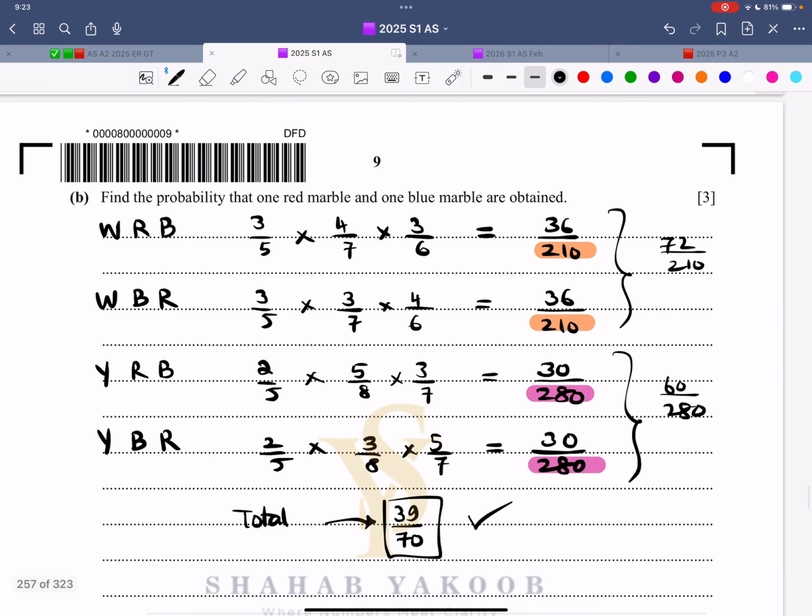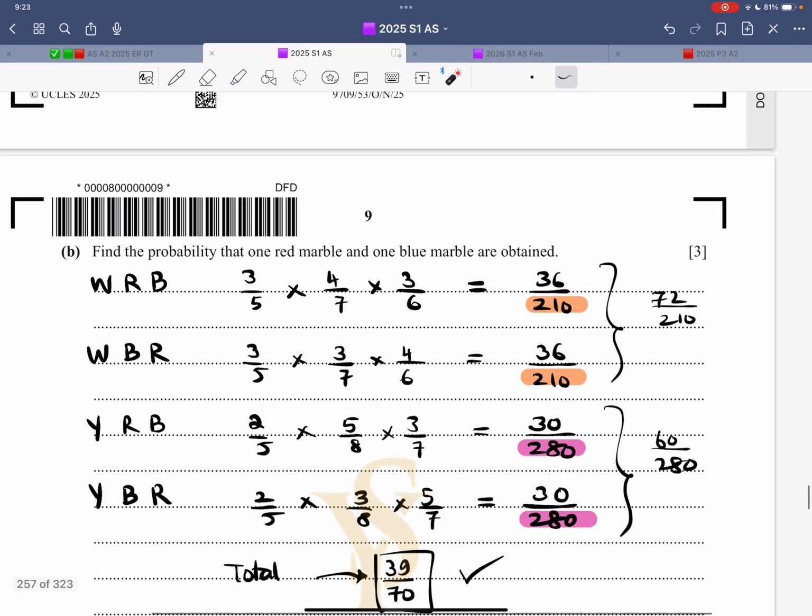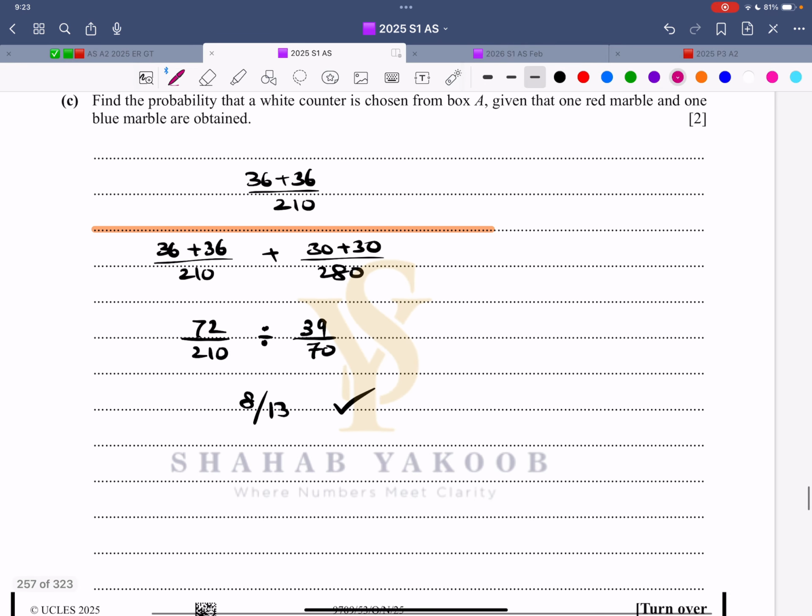This is 1 red, 1 blue marble. Now it says find the probability a white counter is chosen. So that means a white counter is chosen. This is a white counter. This is a white counter. And then it says given that 1 red, 1 blue marble is obtained, this is the answer of part B.